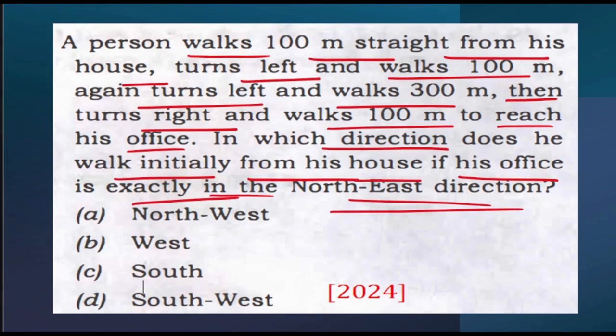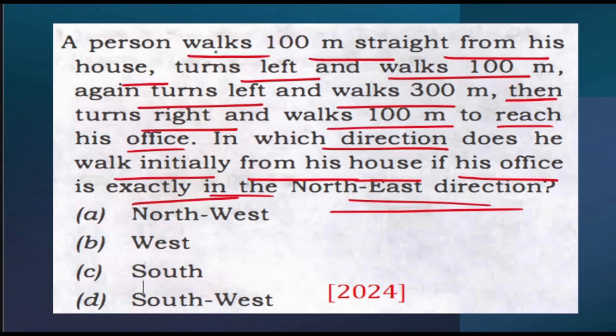Now while returning from the office, he needs to turn left, right? Because while going to the office, he turned right. But while returning, now he needs to turn left for 100 meters. And then we will be doing it opposite over here. Now how to do that? Let's see.